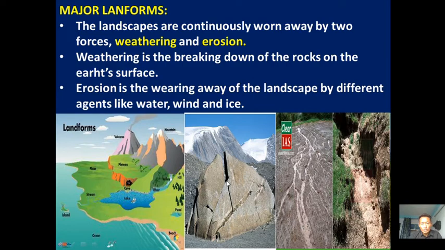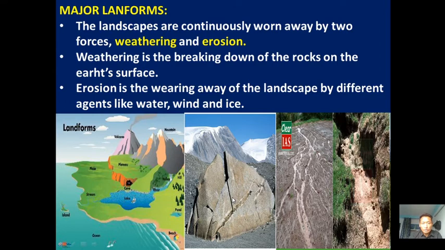When the temperature is hot, these rocks will expand, but we will not see it with our naked eyes, though it is occurring naturally. But when the temperature cools down, these rocks will contract. By contracting and expanding, moisture may get inside these rocks.